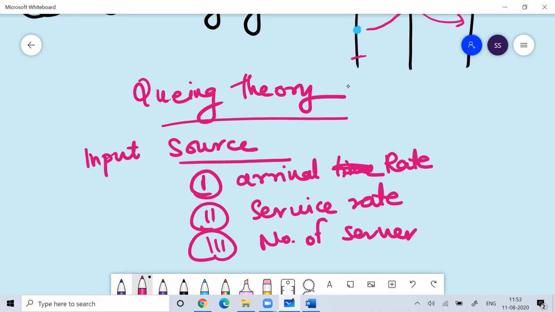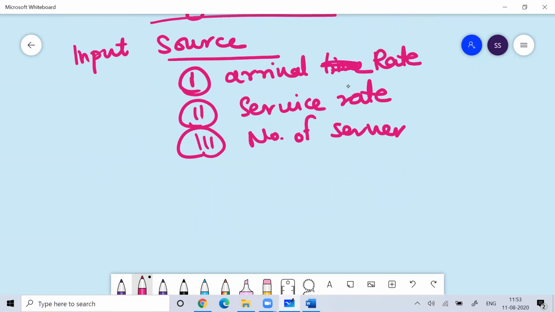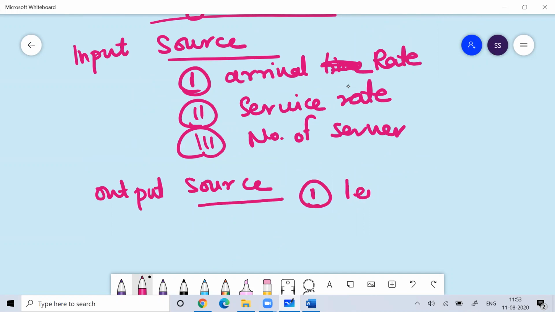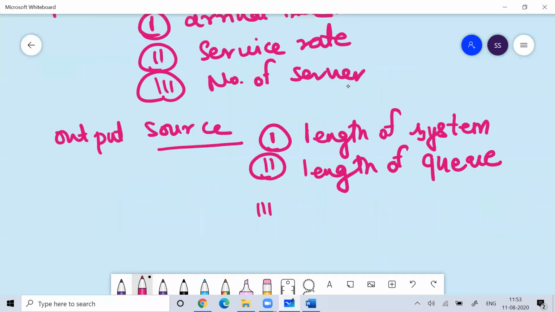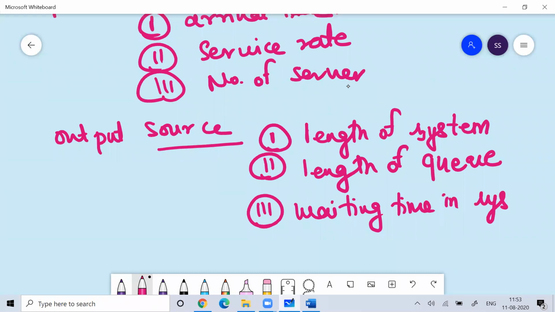When we talk about the output source under queuing theory, it can be the length of system, or the length of queue, or the waiting time in system, or the waiting time in queue.